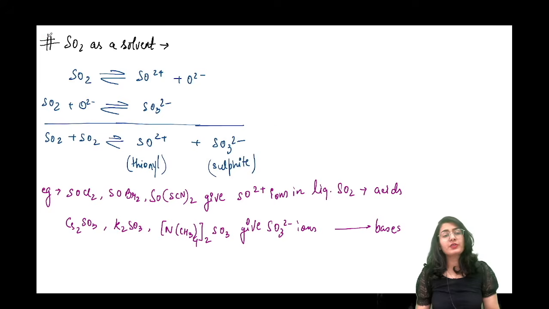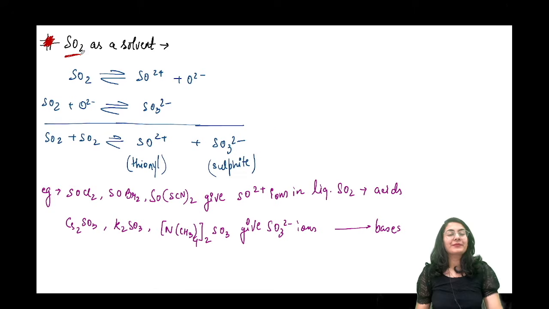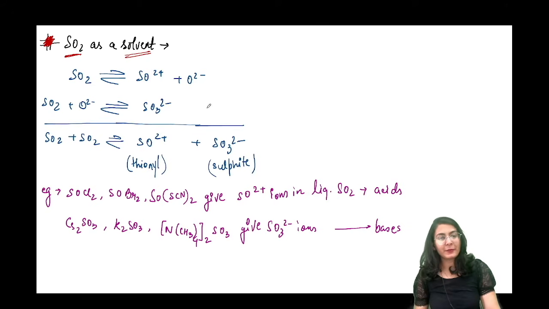Now we move onwards to another very simple solvent system. थोड़ा ही पढ़ना पड़ेगा, ज़्यादा नहीं पढ़ना पड़ेगा. SO2 as a solvent, sulfur dioxide as a solvent. अब यहाँ पे थोड़ा सा वो concept लग रहा है. I think you know which concept, that oxide donor and acceptor. How are they going to be?